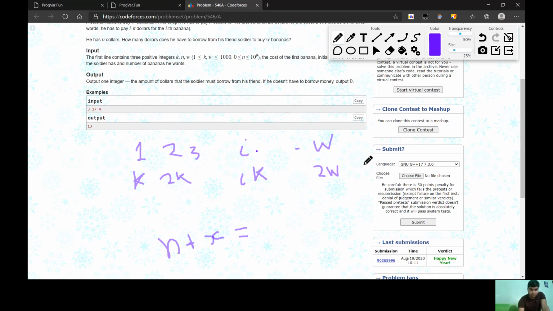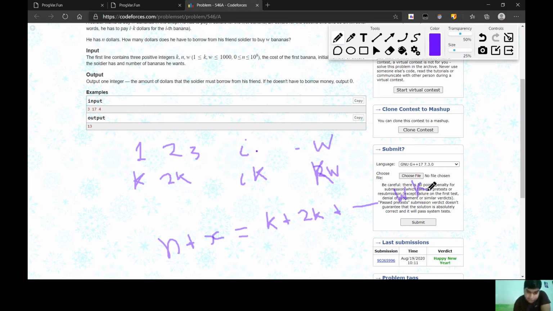So for buying W bananas, what do we need? K dollars plus 2K plus dot dot dot, oh sorry, here it is WK. So we need this many dollars.